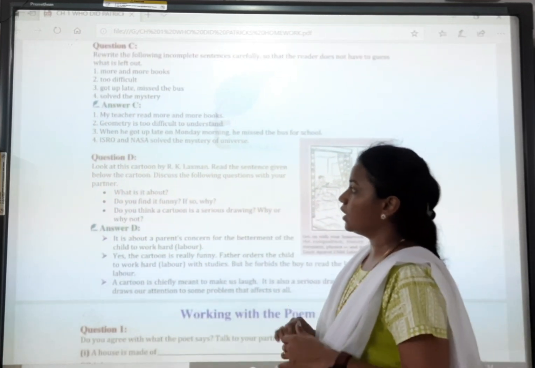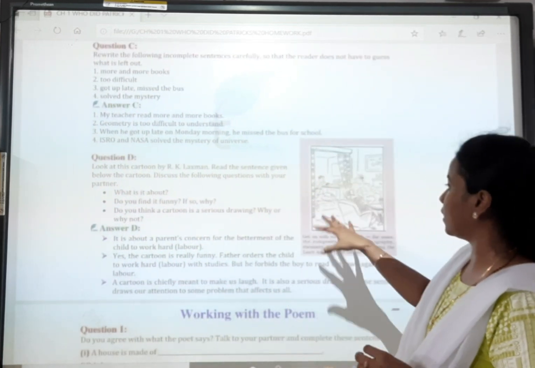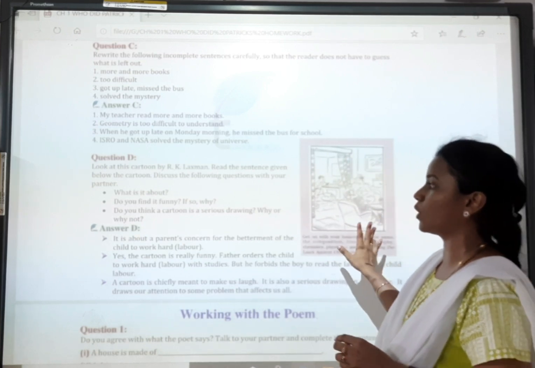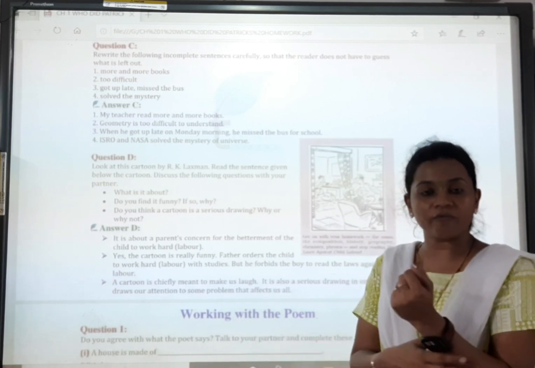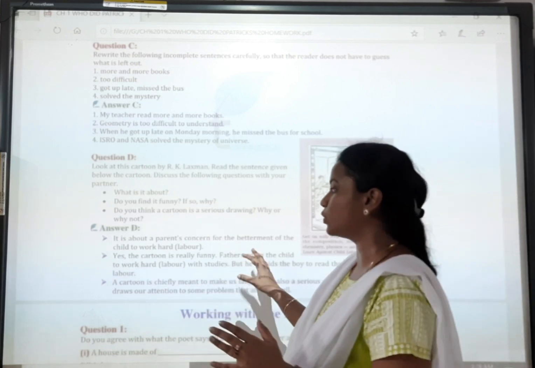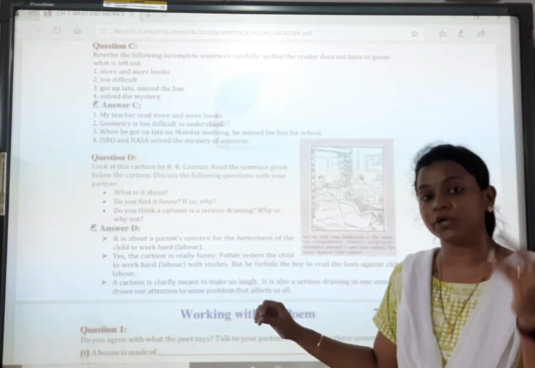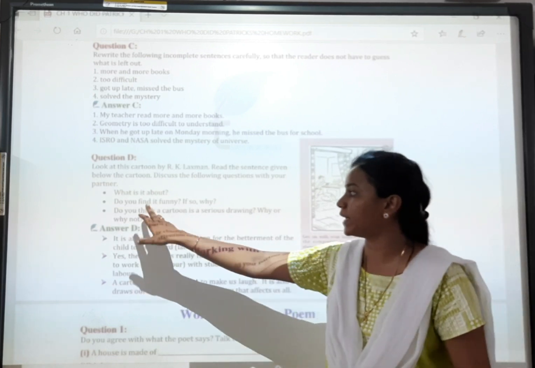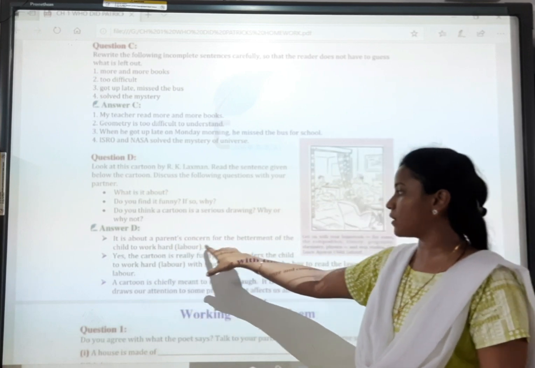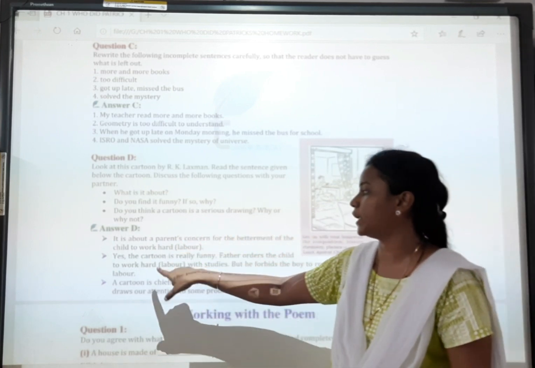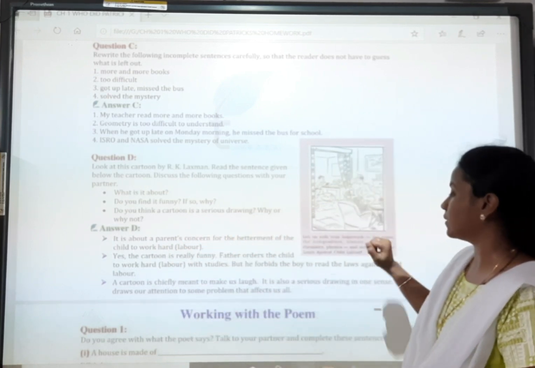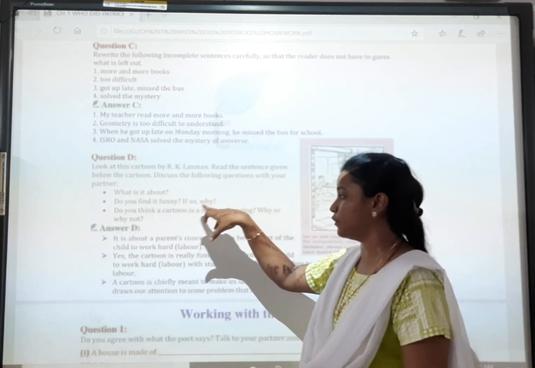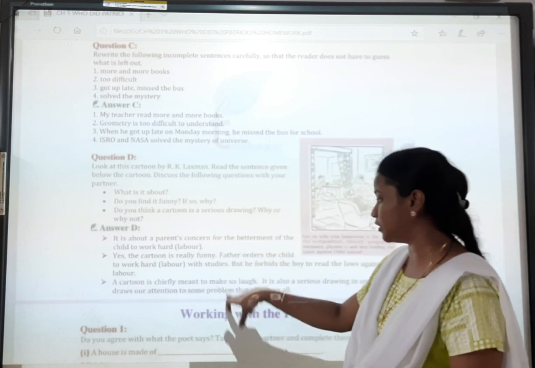Now question D. Look at this cartoon by R.K. Laxman. Read the sentence given below the cartoon. Discuss the following with your partner. Now this we have to do in the class, but what you will do, you will discuss with your parents or your brothers or sisters, and you will get the idea of what is going on, like what it is about. It is about a parent's concern for the child to work hard. Okay. Like, do you find it funny? If so, why? Yes, the cartoon is really funny.